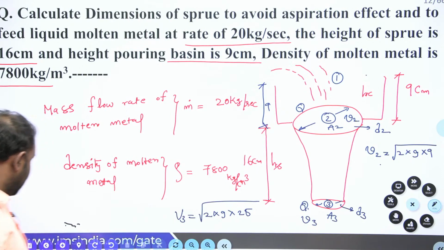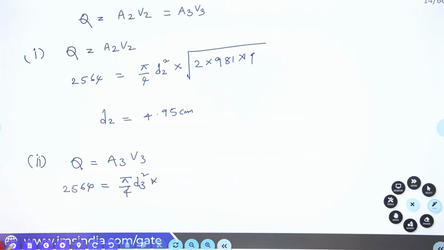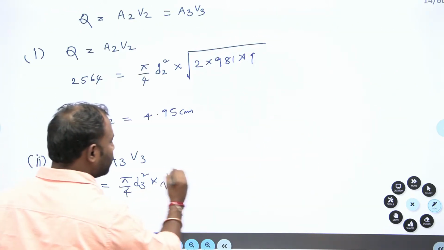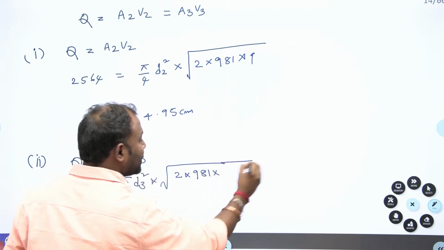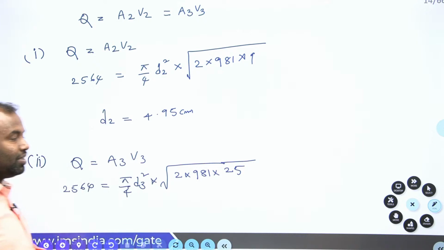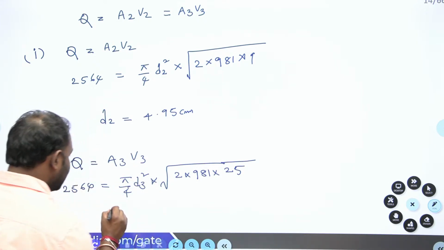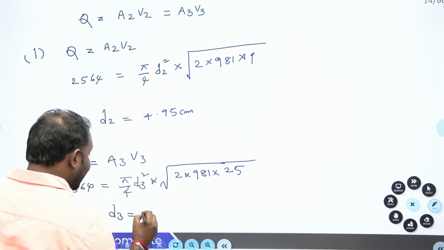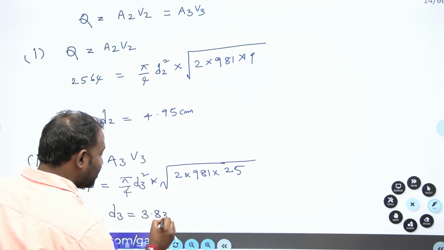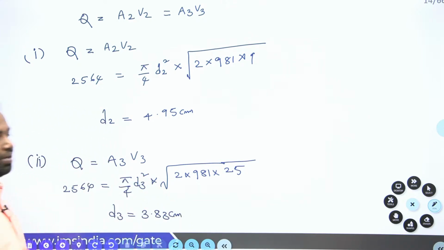Right. Now here, under root 2 into 981 into HT. The total head available at section 3 is 25. If you solve this equation for D3, you are going to get 3.83 centimeter.